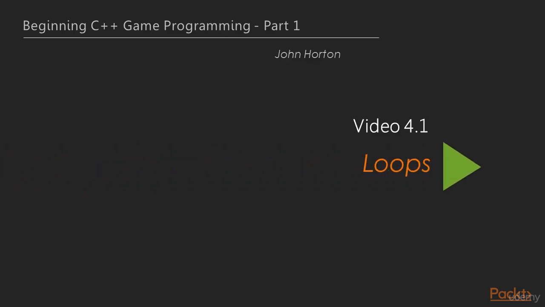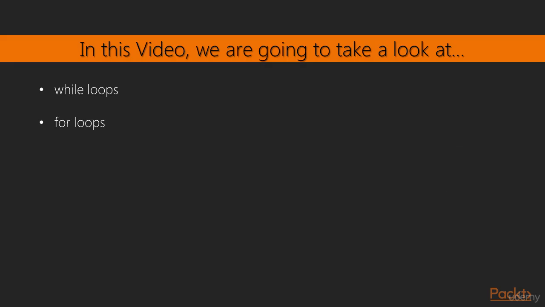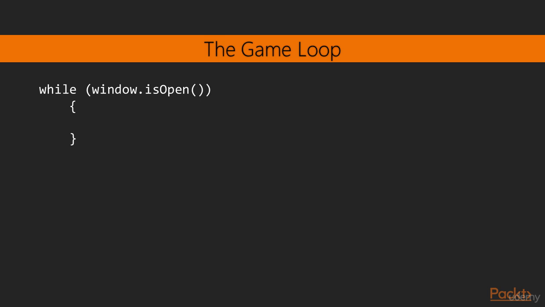Now we move on to the first video of this section that deals with loops. In this video, we are going to take a look at while loops and for loops. In programming, we often need to do the same thing more than once. The obvious example that we have seen so far is our game loop. With all the code stripped out, our game loop looks like this. There are a few different types of loop, and we will look at the most commonly used.